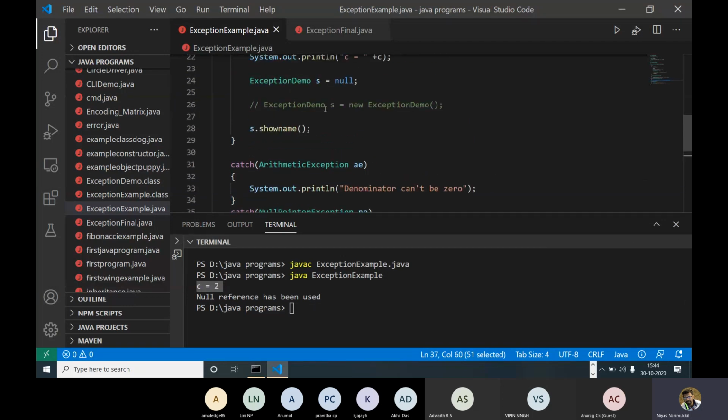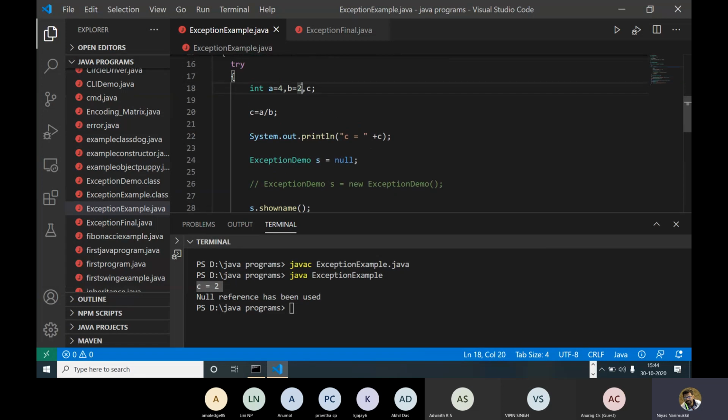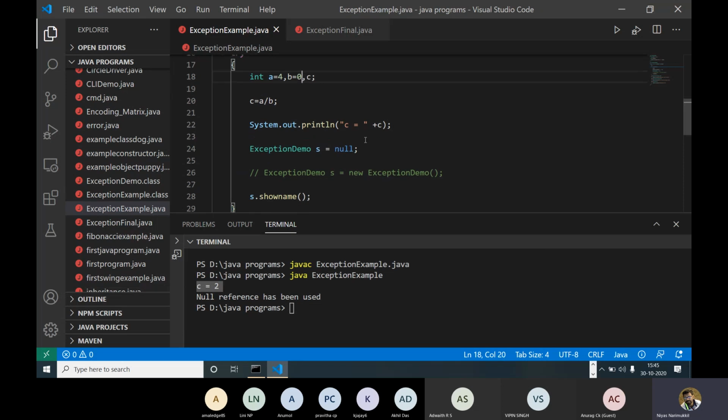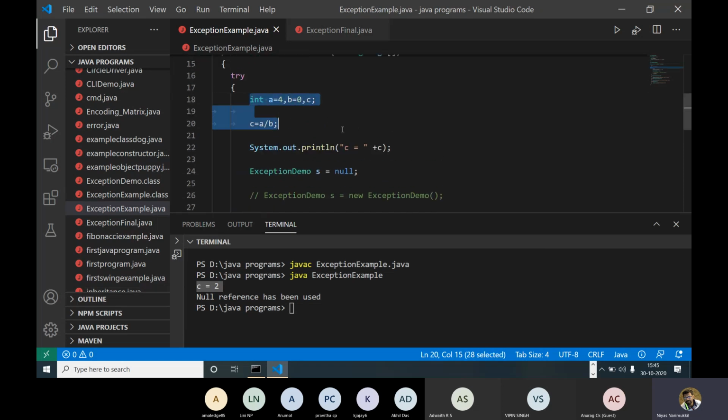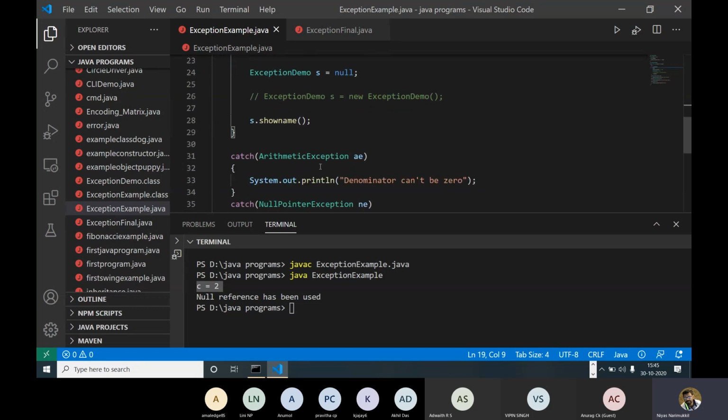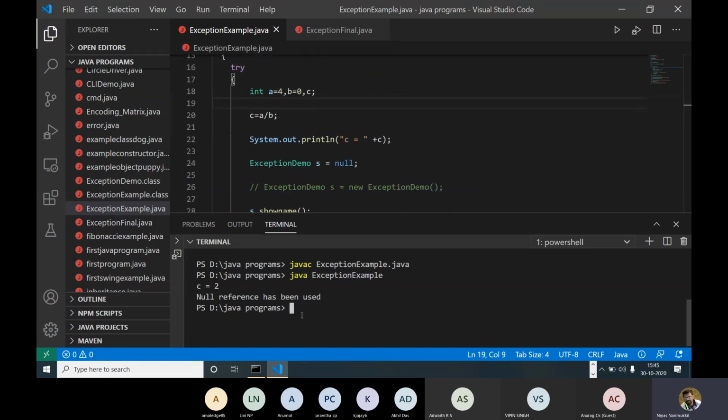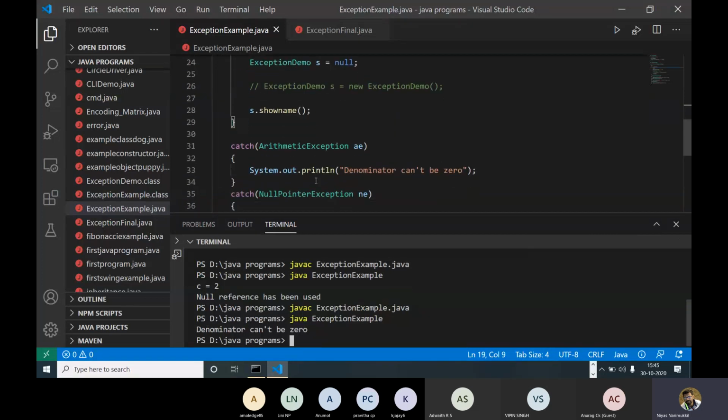So what happens if you are doing a divide by 0 exception? Instead of 2, I am using 0. So what will happen? Again, this will execute the exception, right? An exception will occur here. This will be divide by 0, that is an arithmetic exception. Let me compile again. We will get "denominator can't be 0". So it will catch under this arithmetic exception, and we get the output as denominator can't be 0.